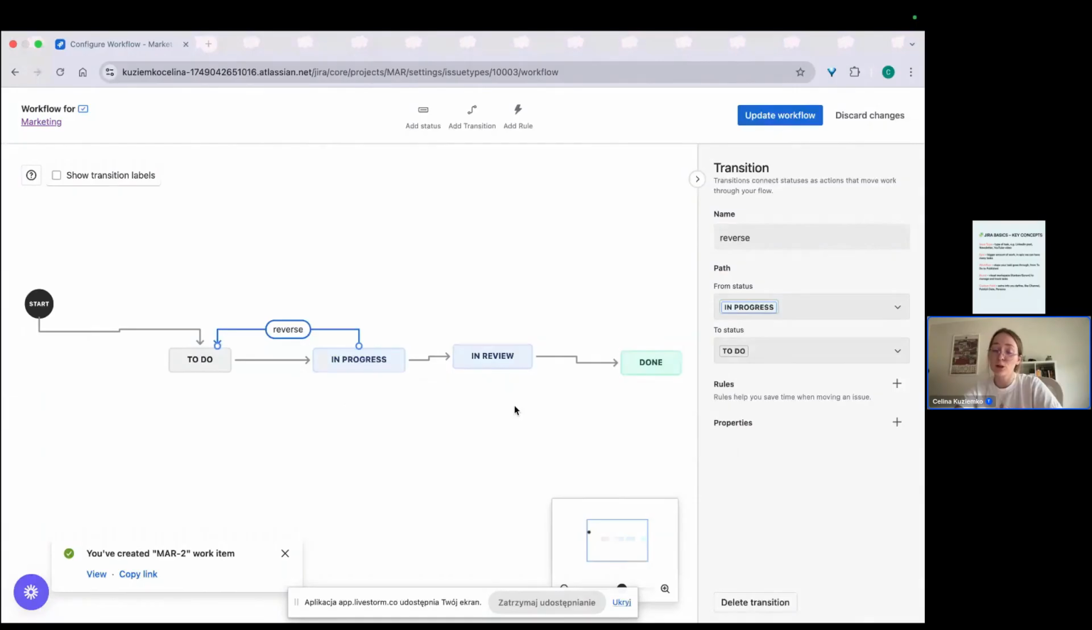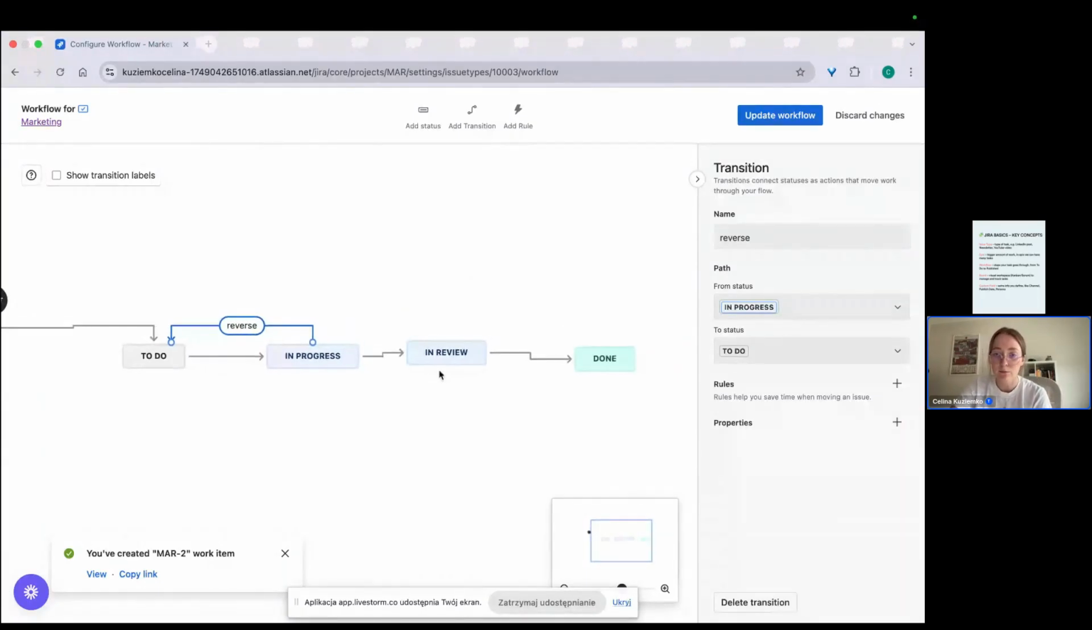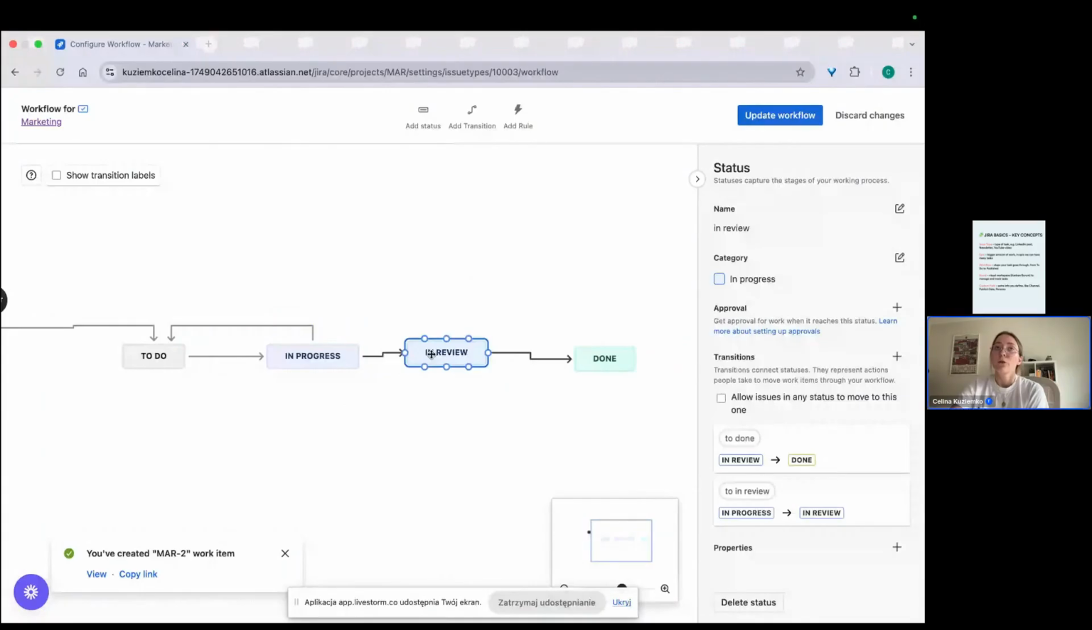If you want full freedom here, I don't recommend it, but if you want, you can just add any statuses here in transition. Okay, but we have In Review here. So what if I need some approval, for example? You are the manager, you have one person responsible for articles, and when this person is moving tasks to In Review, you have to check it, and then only you can move it to Done. So here we have the approval section. We can add approval.